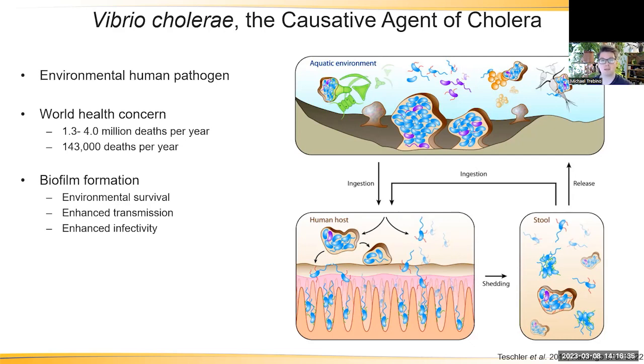Now, Vibrio cholerae remains a major public health problem around the world where access to clean water is limited, resulting in upwards of an annual 4 million infections and 140,000 deaths. Biofilms enhance Vibrio cholerae's environmental survival and infectivity. Therefore, it is important to understand how biofilms are formed and how biofilm formation is regulated.